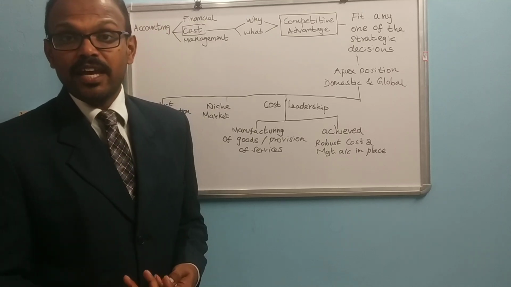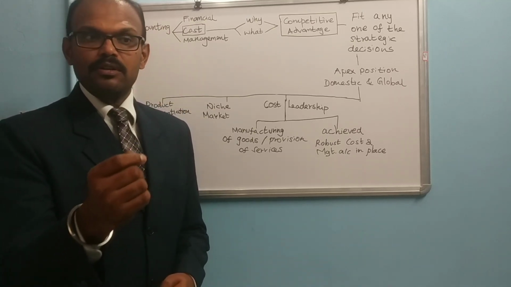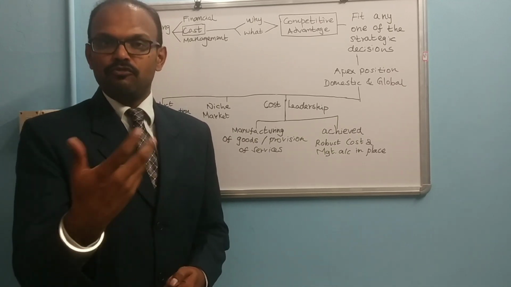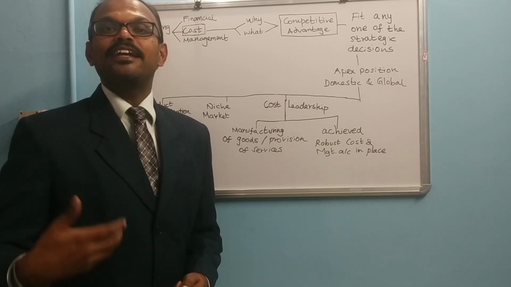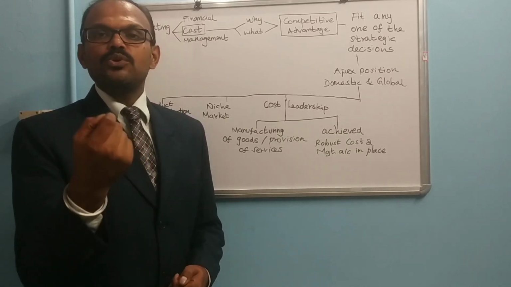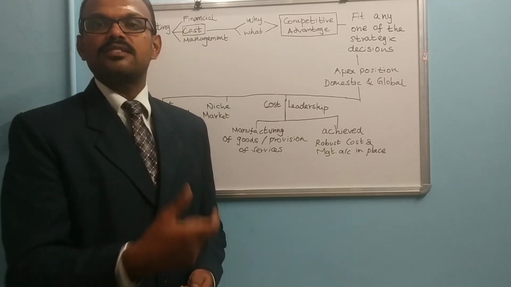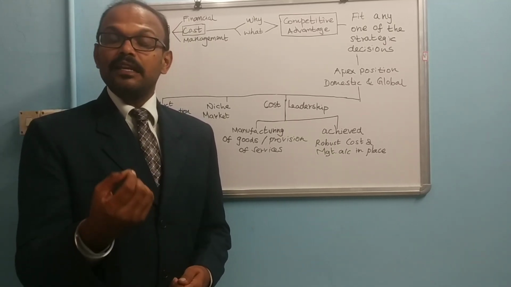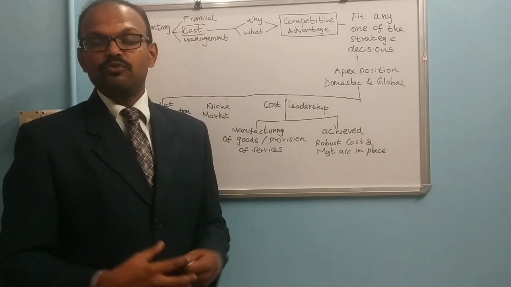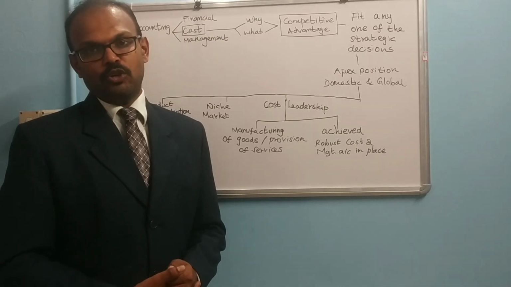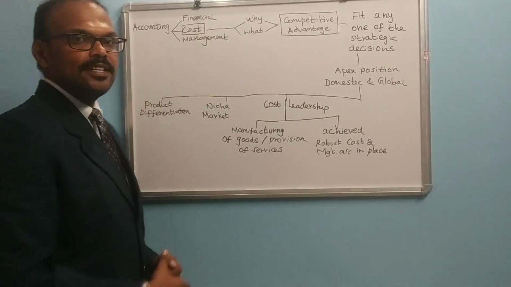But at the same time, we have a lot of limitations in financial accounting. For example, if you are a manufacturer or a producer, producing a commodity or rendering services, you want to fix the price of the product. You want to ascertain the cost of the particular product. Then in future, if you want to reduce the price of the product, or control the cost of the particular product, is it possible with the help of the financial statement?